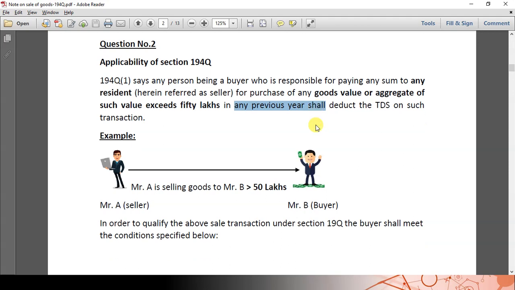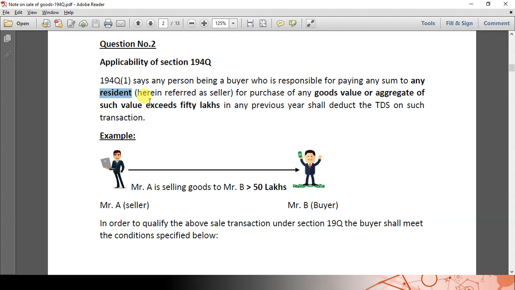Friends, section 194Q is applicable only for a resident. That means if a person is buying goods from a resident, then section 194Q is applicable. For example, let us say a person, Mr. A, is buying goods from a foreign entity. Then in such a case 194Q is not applicable because he is buying goods from a non-resident. So import of goods is not covered under TDS provisions.